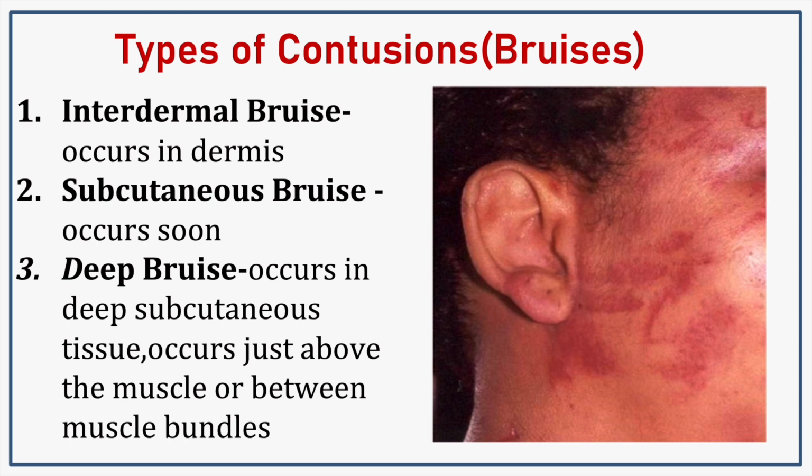Hemorrhage will occur in the subcutaneous tissue. That's called a subcutaneous bruise. This is the most common type of bruise. Deep bruise: where does this occur? This occurs in deep subcutaneous tissue just above the muscle or between the muscle bundles. These are the 3 types of bruise: intradermal bruise, subcutaneous bruise, and deep bruise.